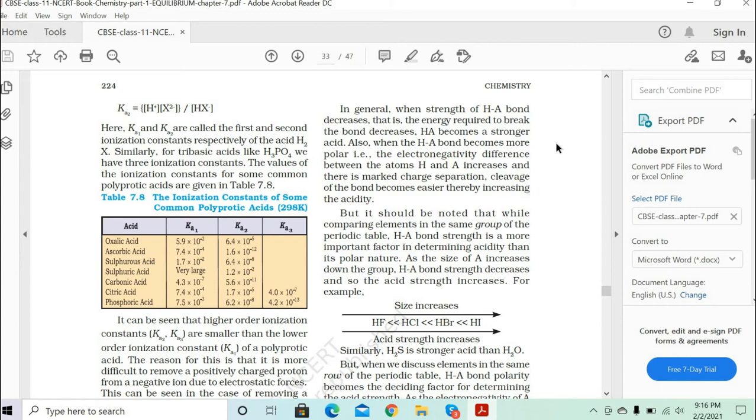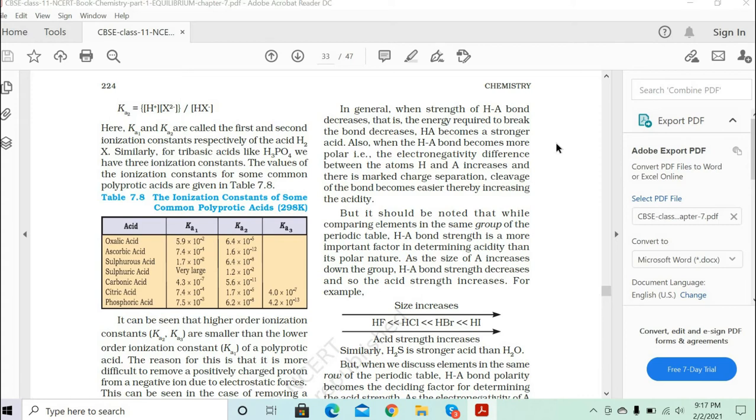Next, when the HA becomes more polar, polar means the electronegative element takes all the electrons towards itself. Then it makes it much easier for the separation. It takes the electrons from the H also towards itself.